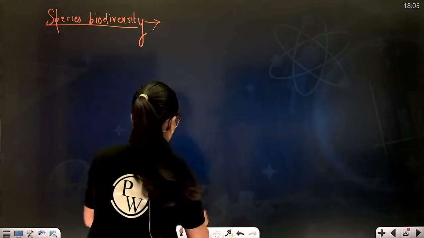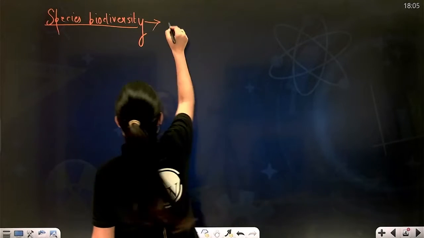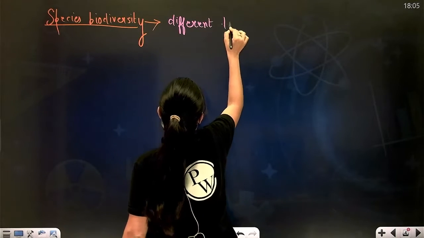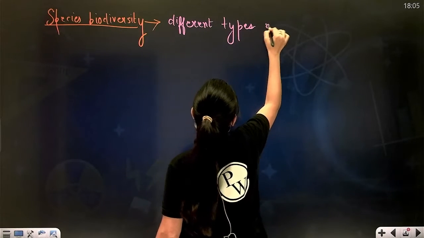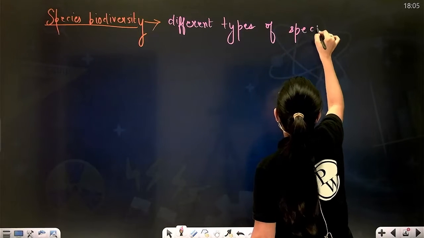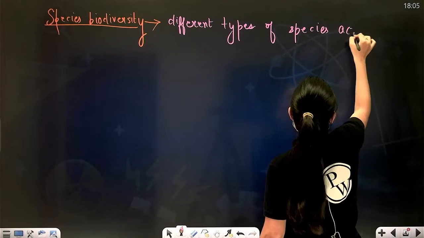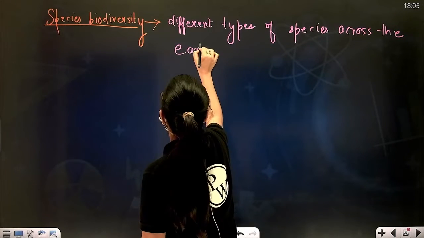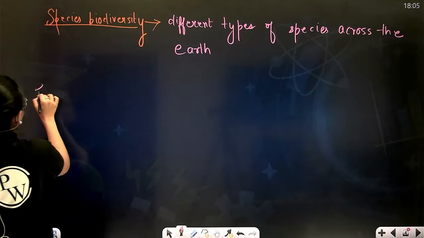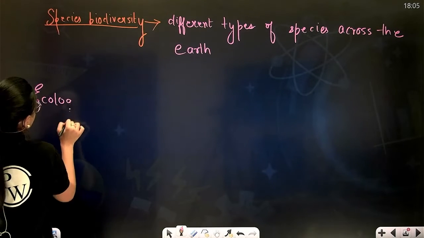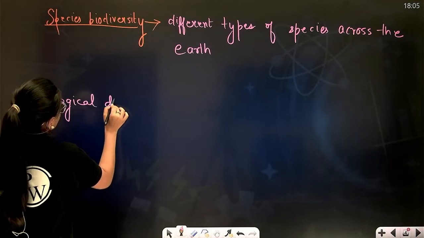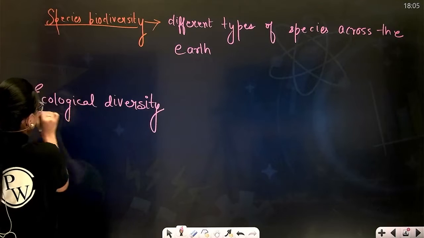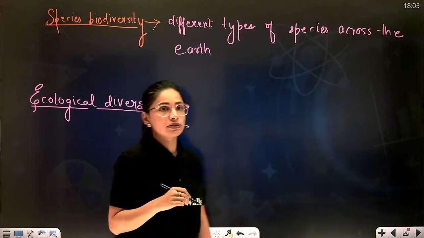So what is species diversity? Different types of species across the Earth. Now, third is ecological diversity. How will you define ecological diversity?